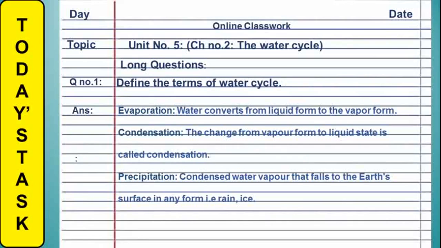Moving on to our next page, we have to do the long question. Define the terms of the water cycle. So we have to define each term of the water cycle. Let's see the first one. Evaporation. Water converts from liquid form to vapor form, and this process is known as evaporation.